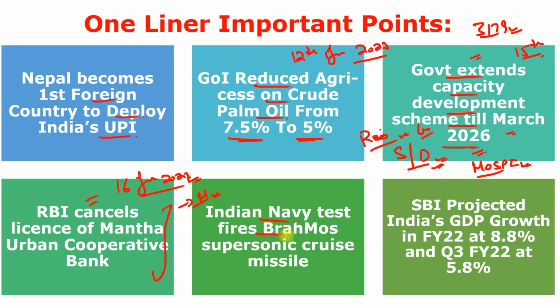Next, Indian Navy test fires BrahMos supersonic cruise missile. Indian Navy warship INS Vishakhapatnam, a type of stealth guided missile, carried out the test firing of advanced sea to sea variant of BrahMos supersonic cruise missile off the western seaboard. And BrahMos is a main weapon system of the Indian Navy warship and has been deployed on almost all its surface platforms. So that's why this missile is very important, and it is a combination of Brahmaputra and Moscow River. It means it is a tie-up of India and Russia. Next, projected India's GDP growth for financial year 22 is 8.8%, and for financial year 23 more than 8%. We already covered this point.